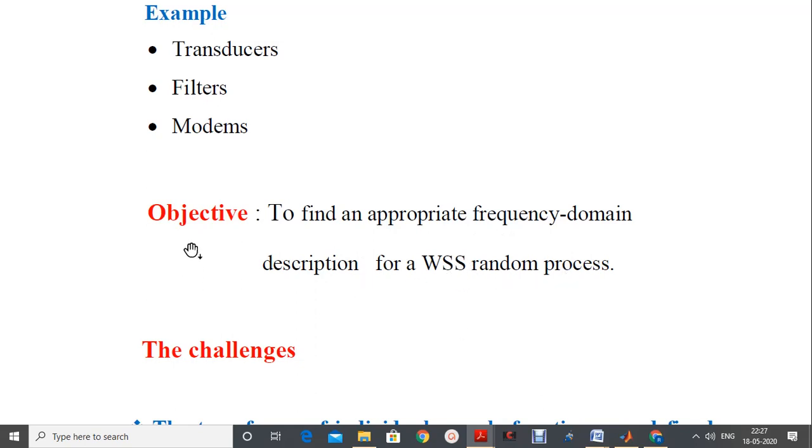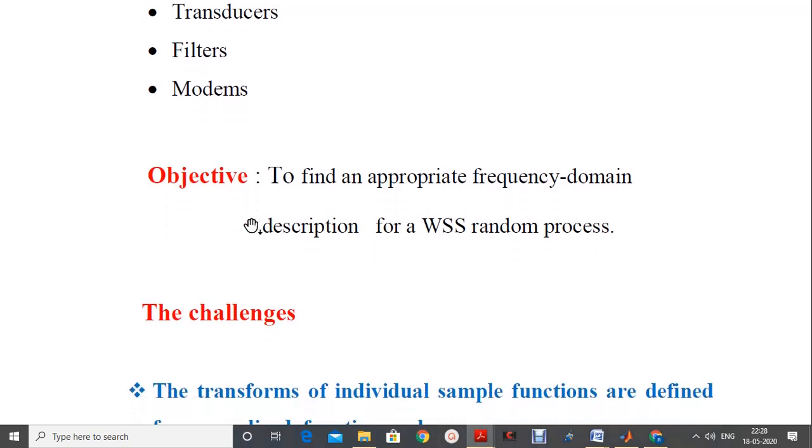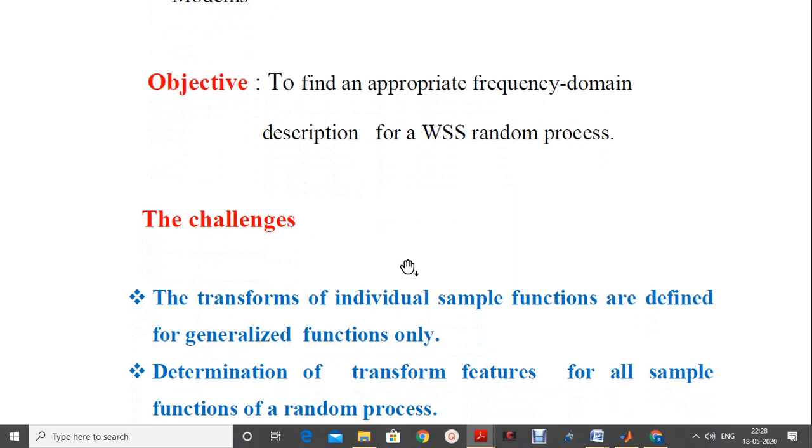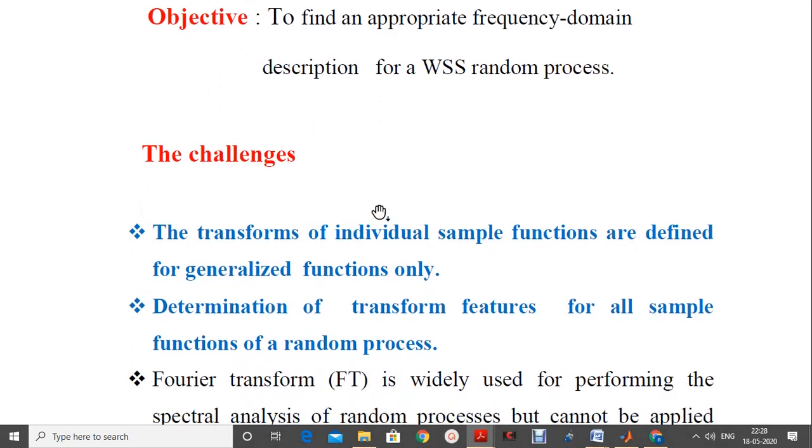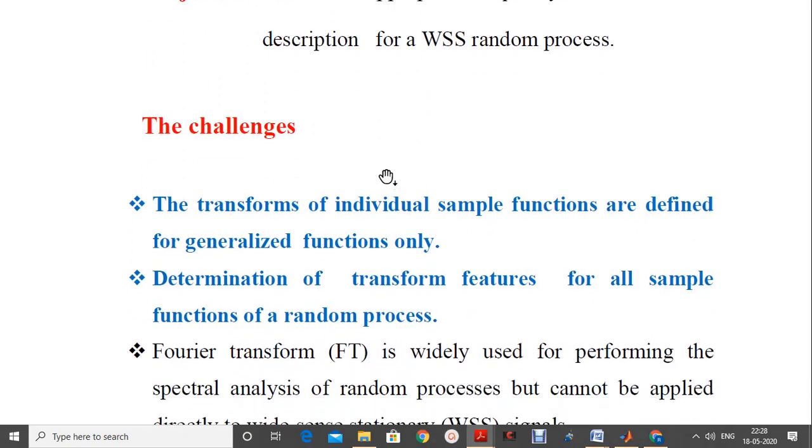That is the goal of the discussion. In order to fulfill this goal, we need to cross certain hurdles. The following challenges are posed before we satisfy the above objective. So some of them are as below.